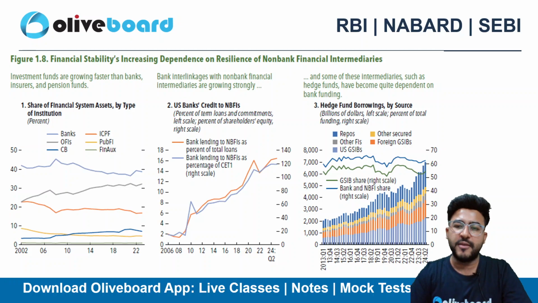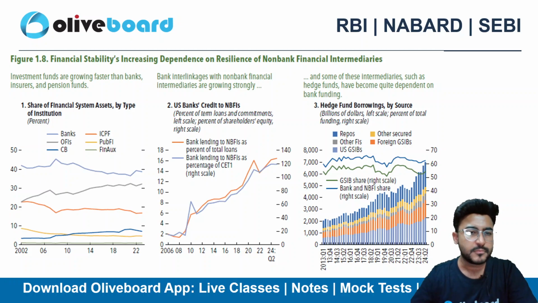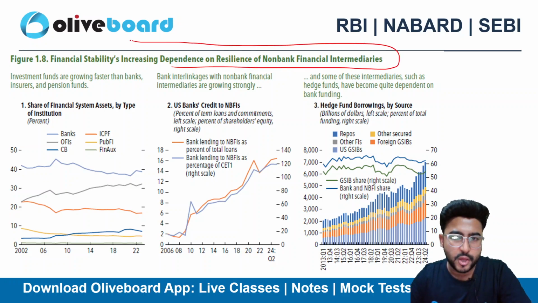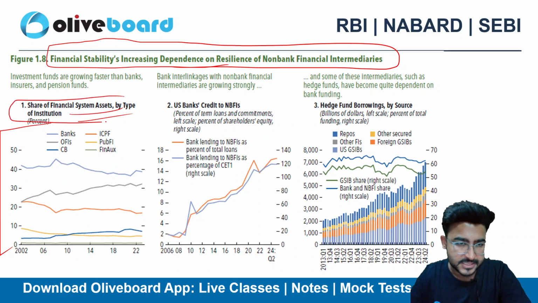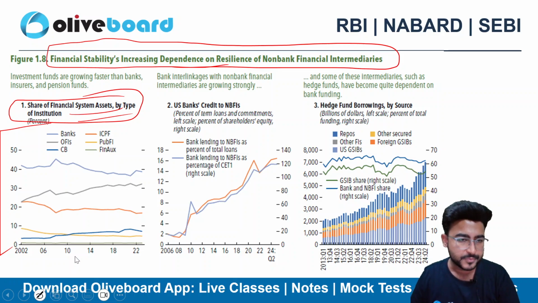We have seen it in the global financial crisis as well, that financial instruments, banking institutions, financial institutions all are linked ultimately. So financial stability, increasing dependence on the resilience of the non-bank financial institution intermediaries, right? So the share of financial system asset by the type of institution. So we can see here that the financial institution, financial system के अंदर कौन कौन से institutions यहाँ participate कर रहे हैं.